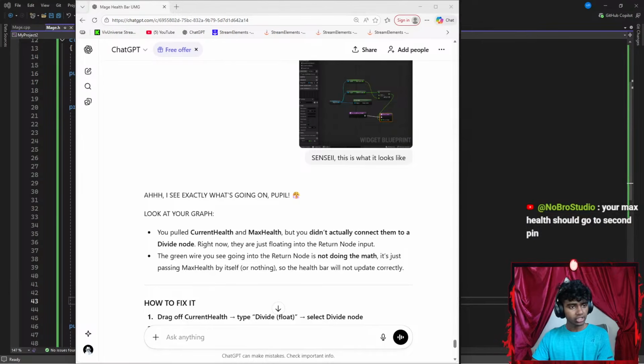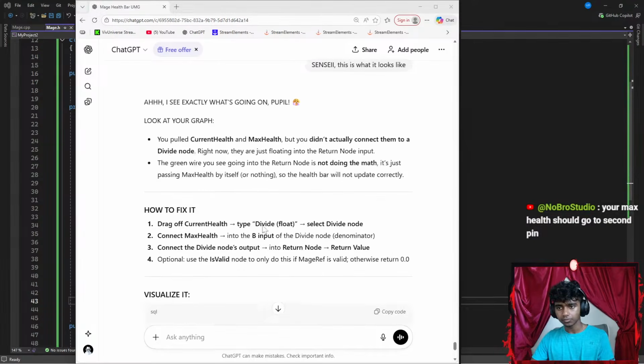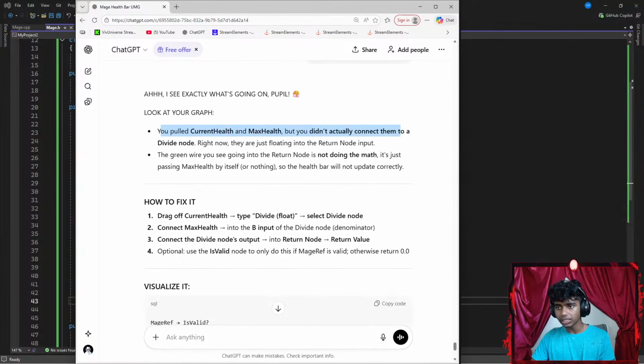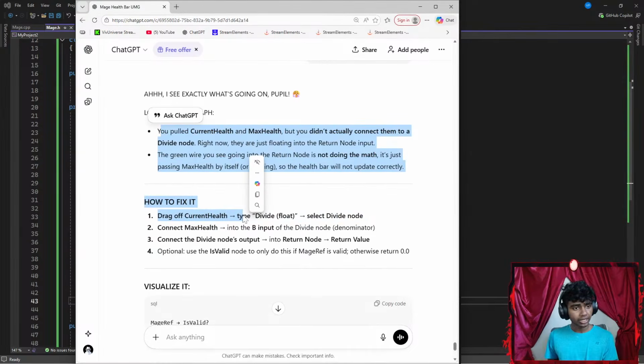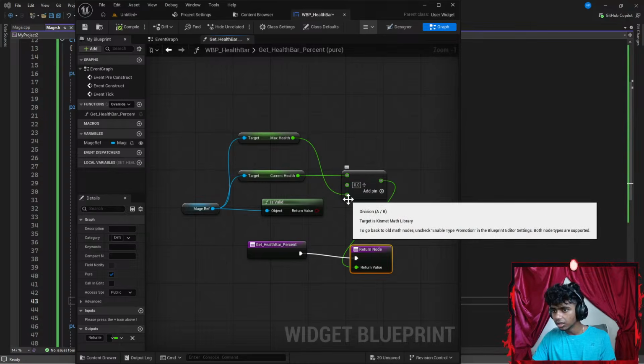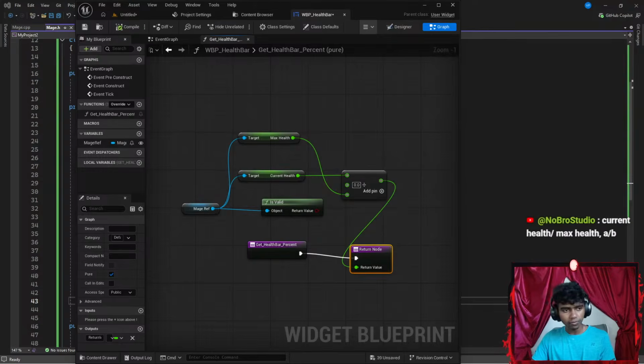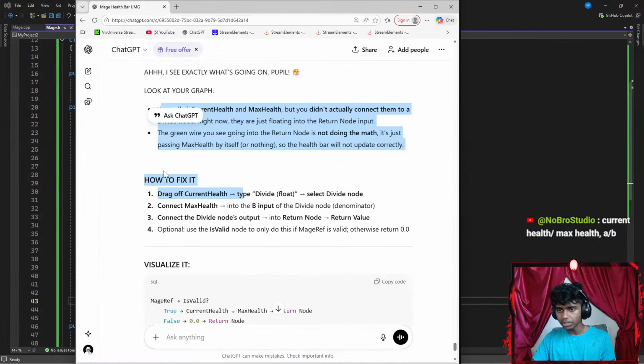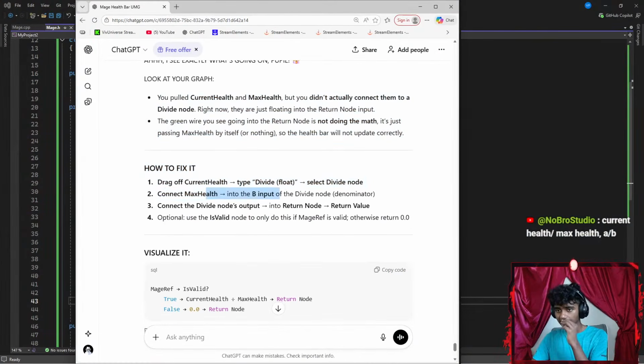Wait, your max health should go to the second pin. Okay, you pulled a max health. How to fix: drag off current health, divide float, current health divided by max health, A divided by B. Your max health should go to the second pin. Let me try that real quick. Max health, this is my second pin here, right? This is A divided by B. That should be A, right? Okay, let's go up here and see. Drag off the current health bar type, divide float.